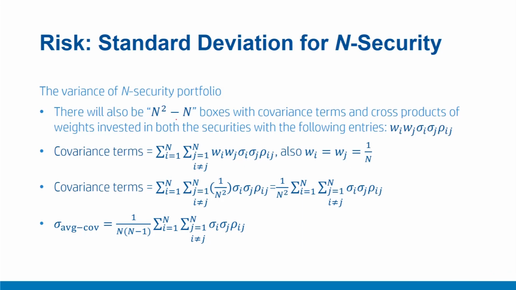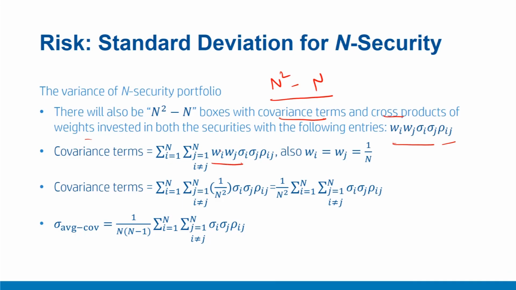Now let us focus on the off diagonal boxes. As we noticed, there are a total of n square boxes and n are the diagonal boxes, so we are left with n square minus n off diagonal boxes, which include covariance terms or the cross products of securities, including the weights invested in these securities, and the resulting term we have already seen, that will appear something like Wi Wj sigma i sigma j into rho ij. So these are our off diagonal terms. Now the overall multiplication will appear something like this.